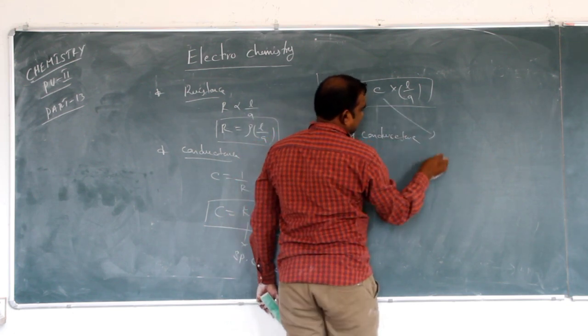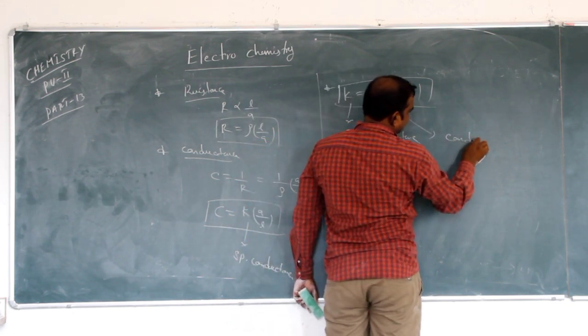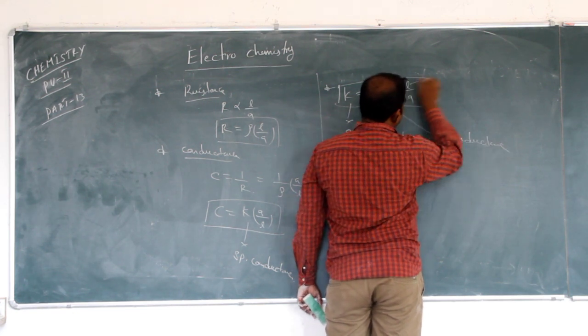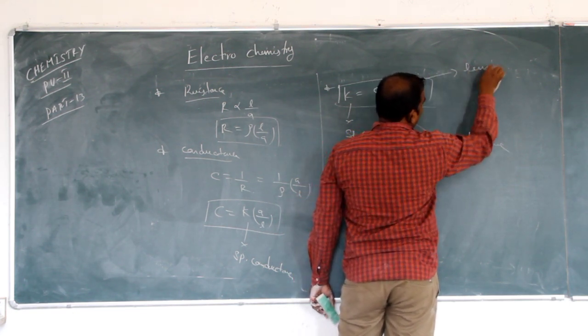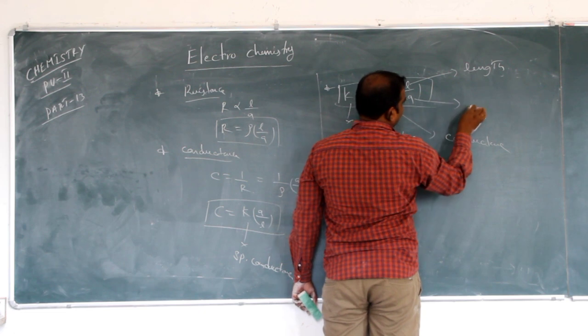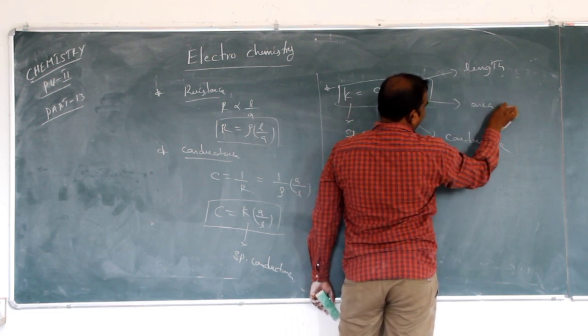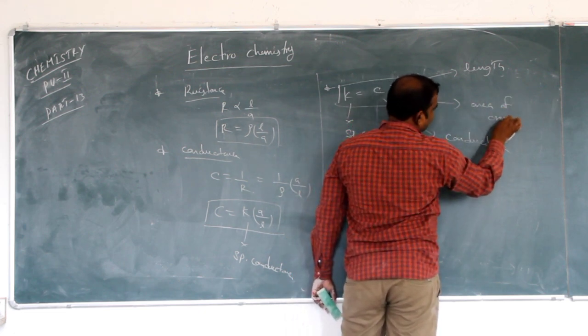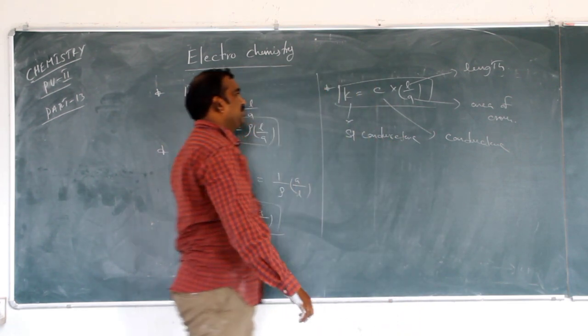And C refers to conductance. L is the length between the two electrodes. A is the area of cross section between the two electrodes.